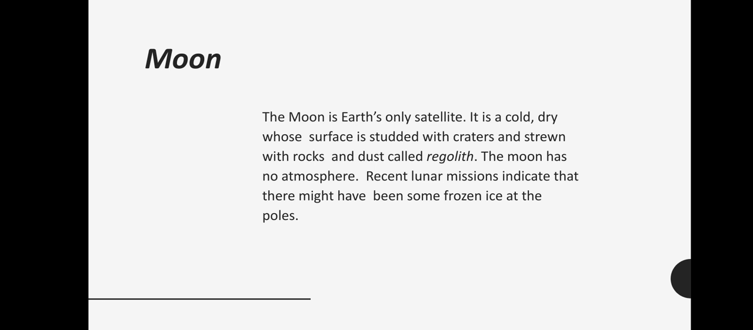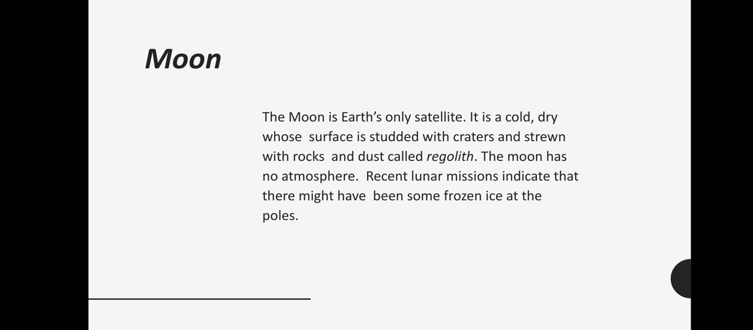The Moon has no atmosphere, and recent lunar missions indicate that there might have been some frozen ice at the poles. Some astronomers have experimented and found that frozen ice is present at the poles of the Moon. So is it true or wrong? We cannot say anything about that until we get to know the real thing.